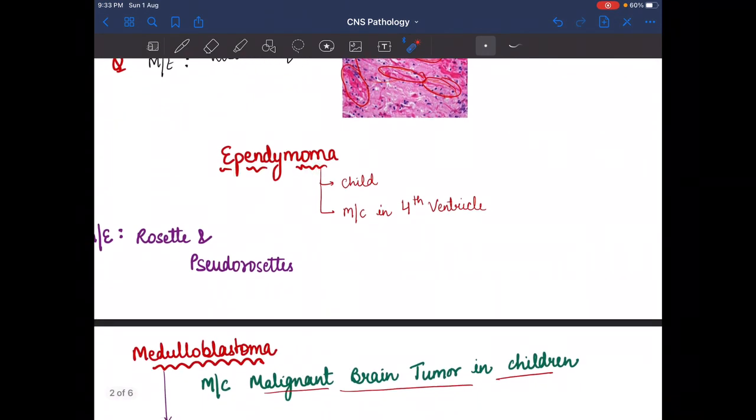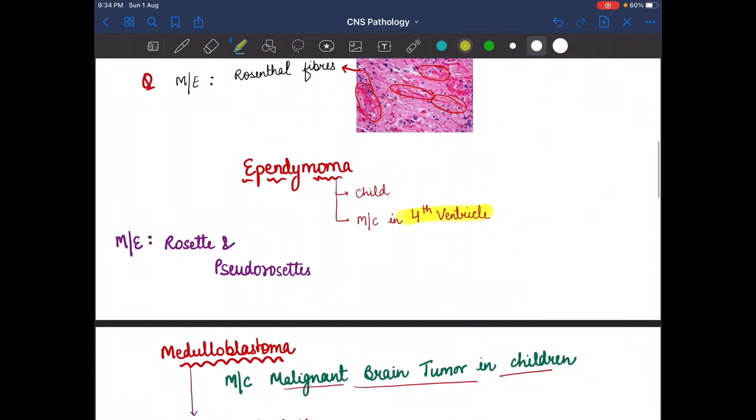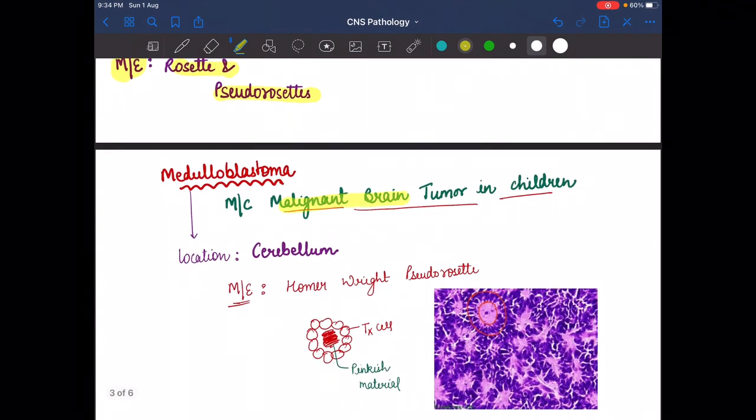Now the next one is ependymoma, which is also seen in children. It is most commonly found in the fourth ventricle, while the JPA is found in the cerebellum. In ependymoma, the most common site is the fourth ventricle, and on the microscopic image we see rosettes and pseudorosettes, while in the JPA we see the Rosenthal fibers.